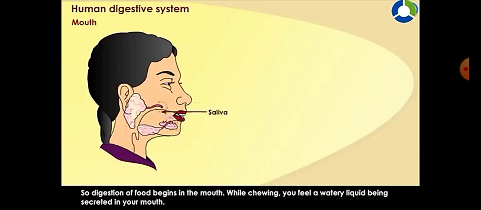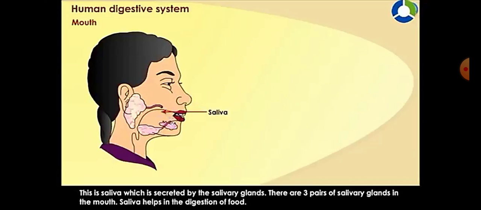While chewing, you feel a watery liquid being secreted in your mouth. This is saliva, which is secreted by salivary glands. There are 3 pairs of salivary glands in the mouth. Saliva helps in digestion of food.